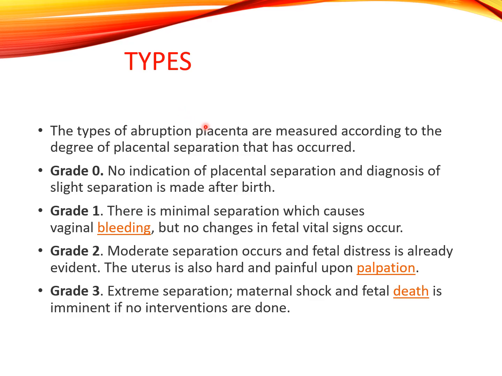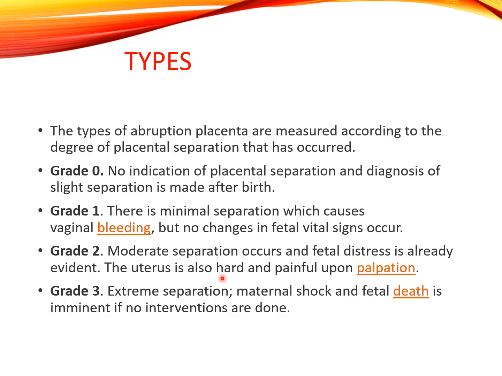The types of abruptio placenta are measured according to the degree of placental separation that has occurred. So these are grade 0, grade 1, grade 2, grade 3. Grade 0, no indication of placental separation and the diagnosis of slight separation is made after birth. Grade 1, there is minimal separation which causes vaginal bleeding, but no changes in the fetal vital signs occur. Grade 2, moderate separation occurs and fetal distress is already evident.